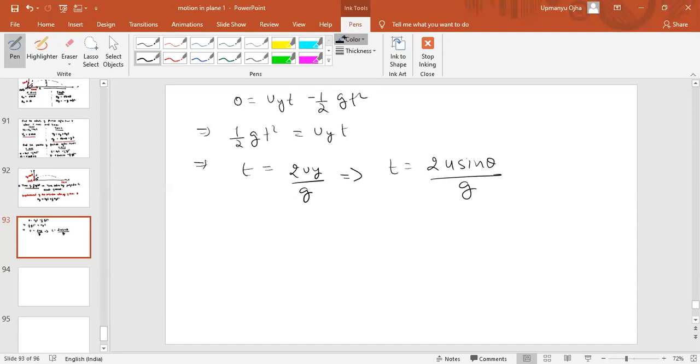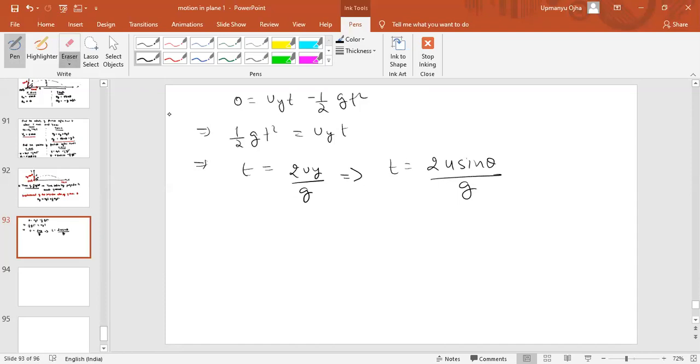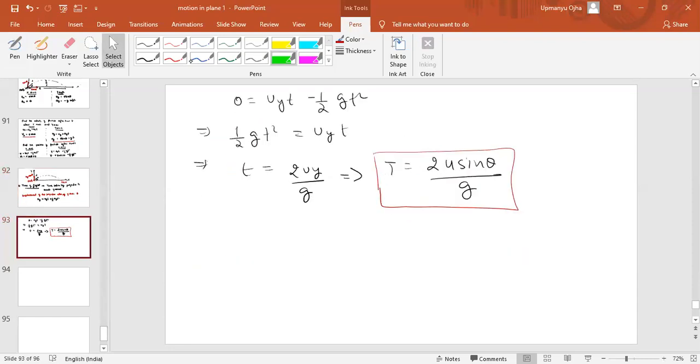So we denote the time of the flight by capital T. Okay, so write this as capital T. Fine. So time of the flight will be 2u sine theta by g. Sorry, it is v. My mistake, it is v, not u. You will automatically understand it should be v, not u. 2v sin theta by g.